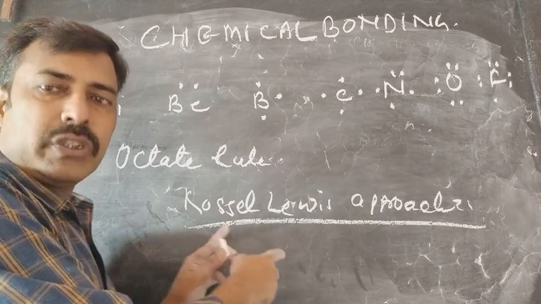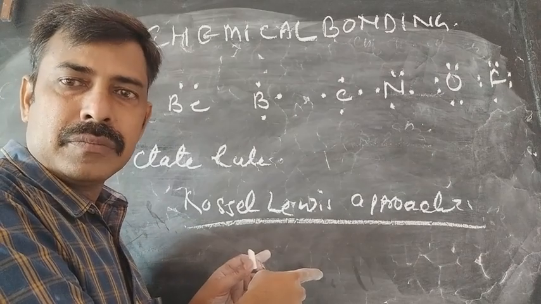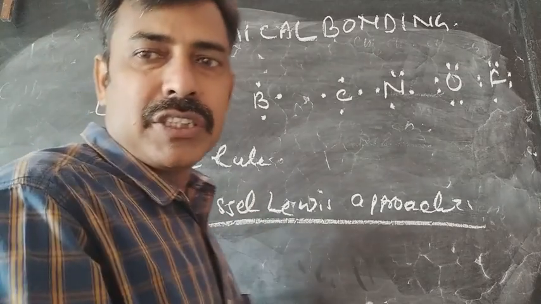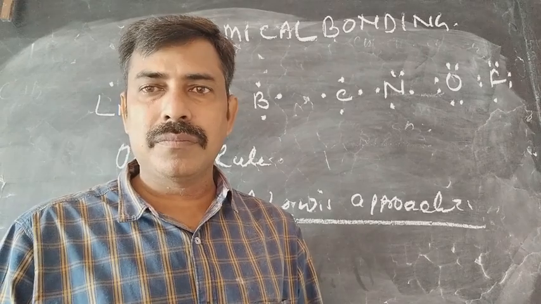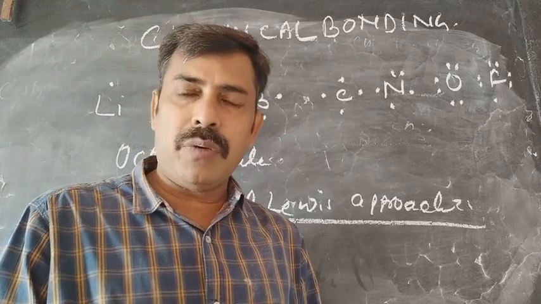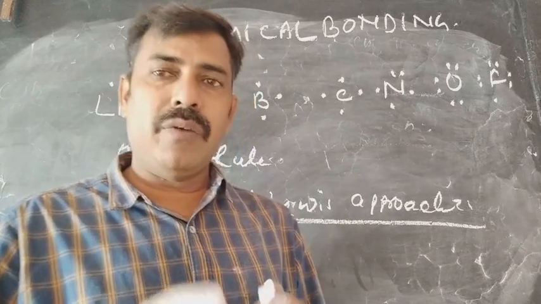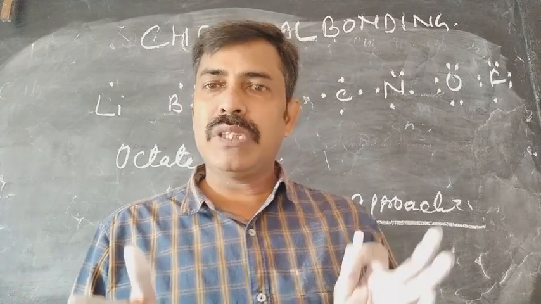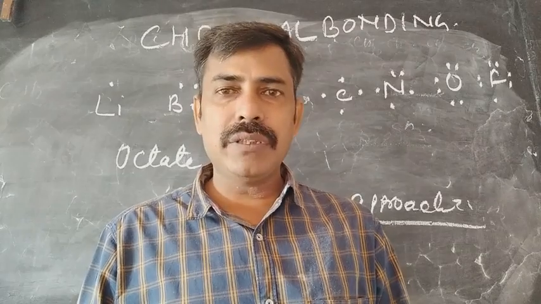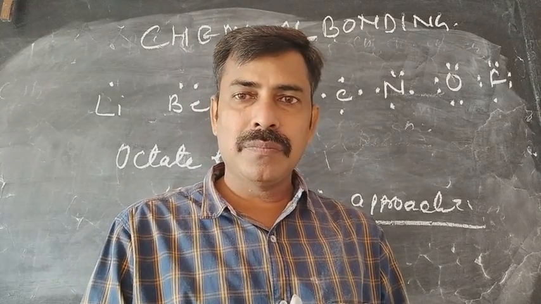According to Kossel and Lewis, all the elements must be written with their valence shell electrons. That means whatever electrons are there in their valence shell, that is the outermost shell, must be represented with each and every element with their atomic symbol.